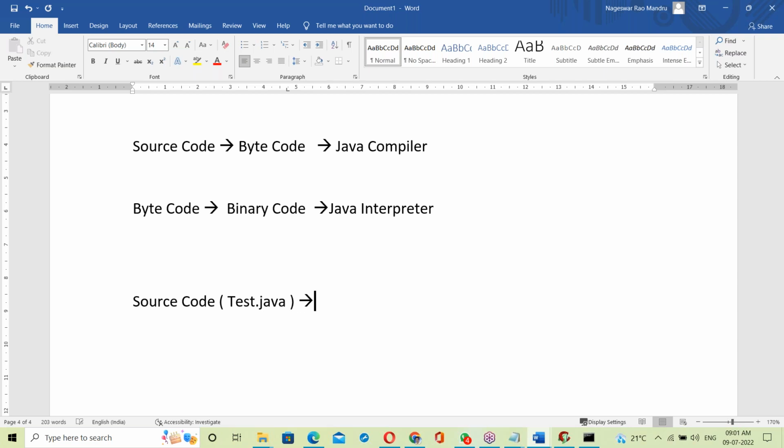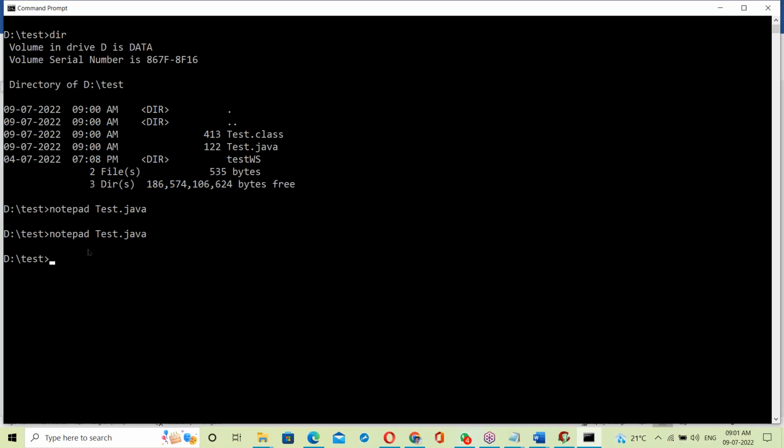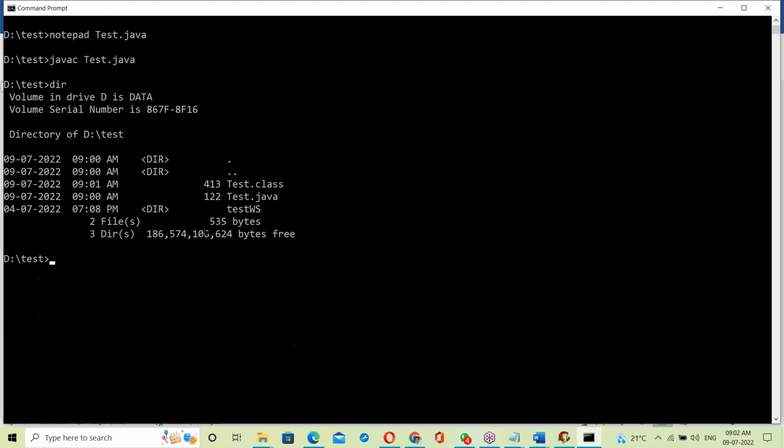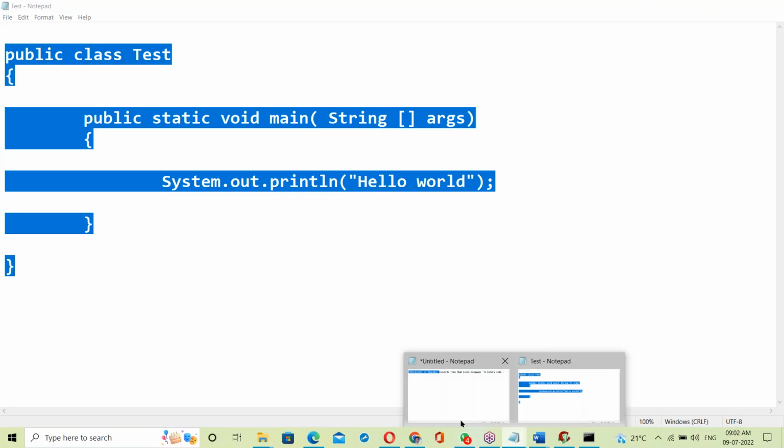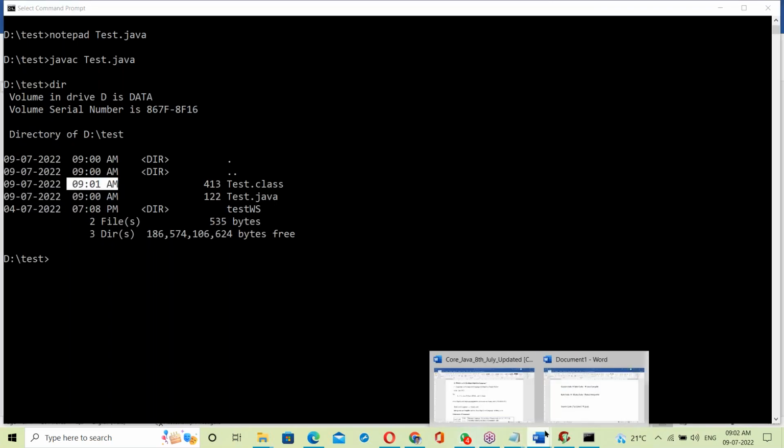Okay. Now this test.java is given to javac, meaning the Java compiler. Here it is, the Java compiler. Now see, javac test.java. The Java compiler is checking test.java for errors. Here there are no errors. Here the .class file is generated. Okay, no errors. The test.class file was just now generated at 9:01 AM. Dot class file generated.